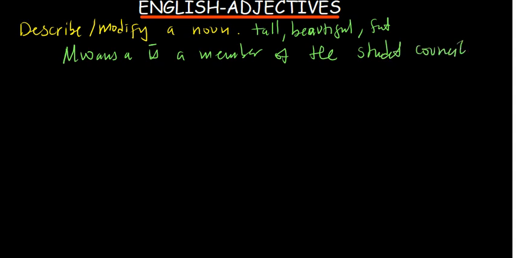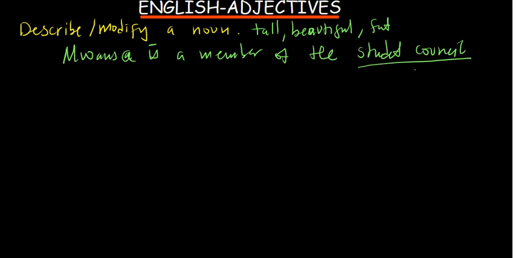So what is describing more Mwansa in this sentence? So it is a student council. So this is what we can refer to as an adjective. Why? Because it is describing more about this person Mwansa. Okay, you can say, let's say, my enemies surround the government. So what do they surround? The government. So government is going to represent an adjective. So an adjective can come before or after a noun is mentioned.